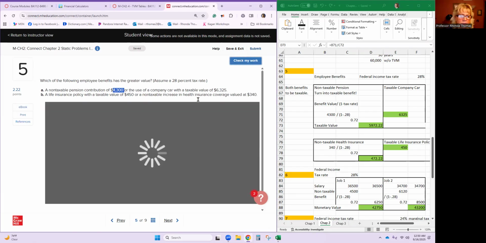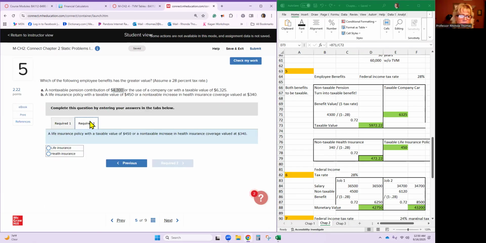Let's go to the second set of benefits. It's a life insurance policy with a taxable value of 450. So we're going to leave that taxable value alone, or a non-taxable increase in health insurance coverage valued at 340. So let's take the non-taxable and divide. We're still using that same federal income tax rate, 1 minus 0.28, which means we divide 340 by 0.72.